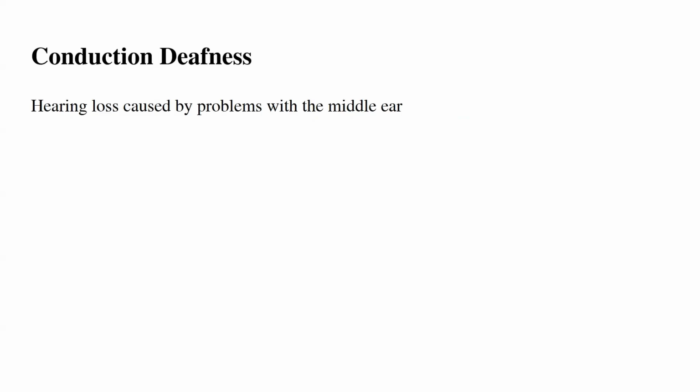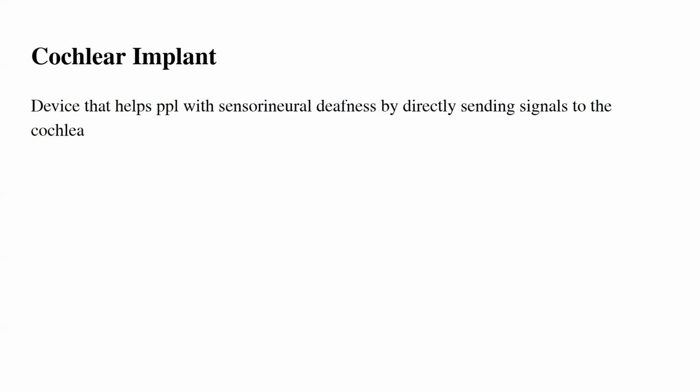Conduction deafness is hearing loss caused by problems with the middle ear. Sensory neural deafness is hearing loss caused by damage to the inner ear. Cochlear implant is a device that helps people with sensory neural deafness by directly sending signals to the cochlea. Sound localization is the ability to tell where a sound is coming from.